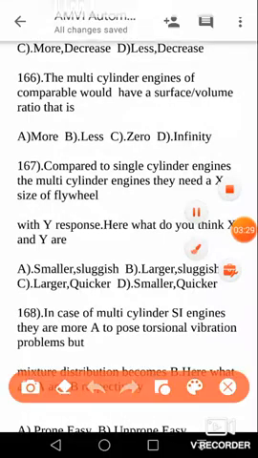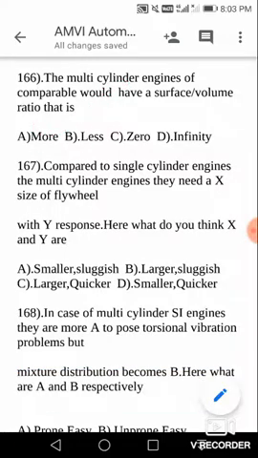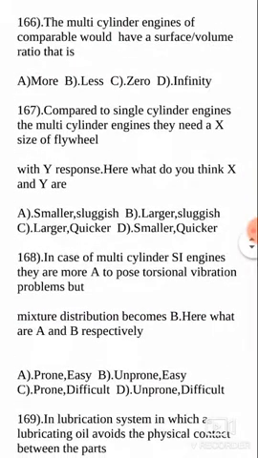Neither is it less, nor 0, nor infinity. So 0 and infinity cannot be the cases, and you have to choose between more and less. It is more. In multi-cylinder engines, the surface area to volume ratio is more compared to single cylinder engines. That is the answer.